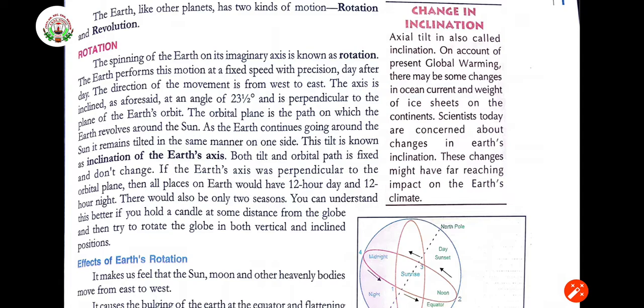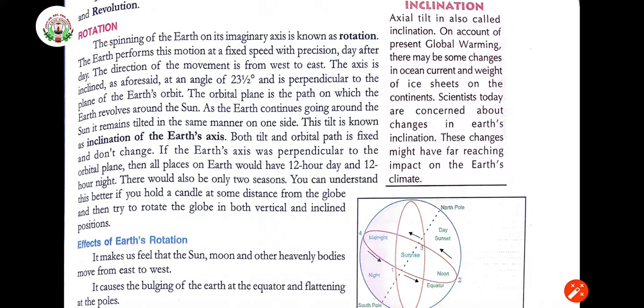Right? Now, as the Earth continues going around the Sun, it remains tilted in the same manner on one side. As we have seen in the globe, Earth is being tilted a little bit. In that manner only, Earth is going to revolve around the Sun. This tilt is known as inclination of the Earth's axis. The tilt, the bend one, is known as the inclination of the Earth's axis. Both tilt and orbital path are fixed and don't change. After so many thousands of years, it is moving in the same tilt and path.